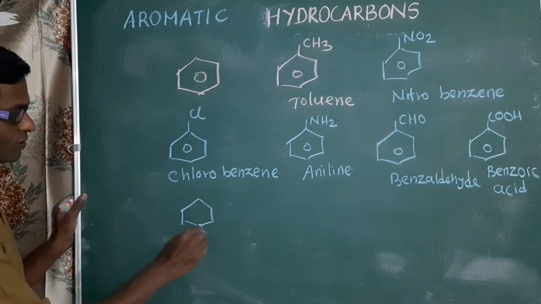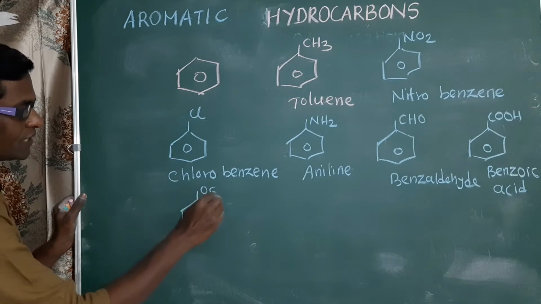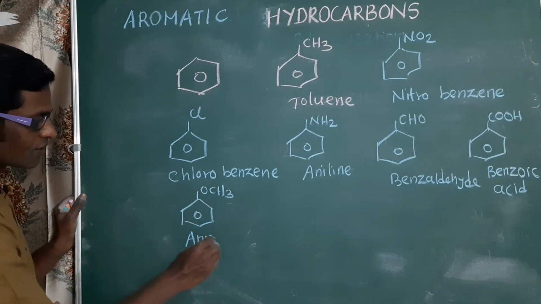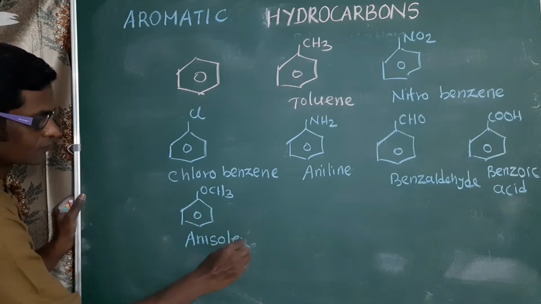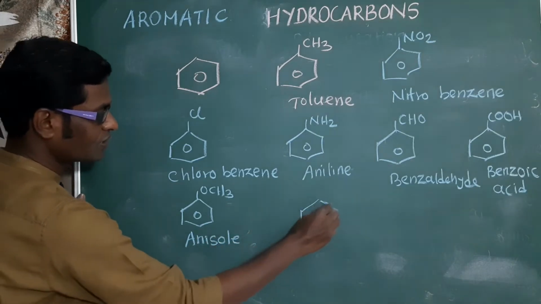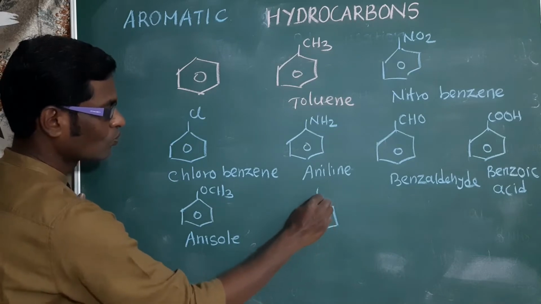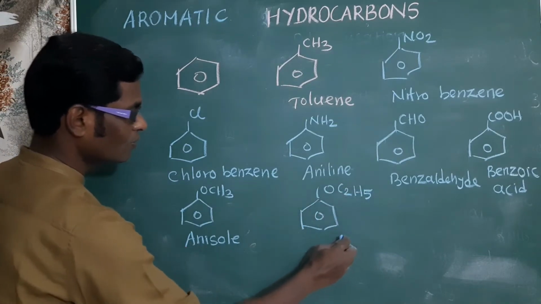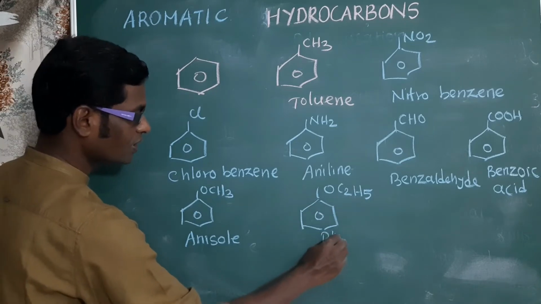Benzene with OCH3, name of the compound methoxybenzene or anisole. Benzene with OC2H5, name of the compound ethoxybenzene or phenetole.